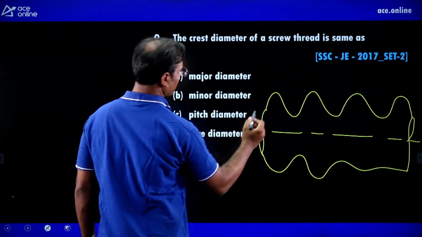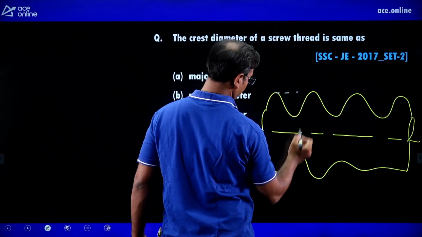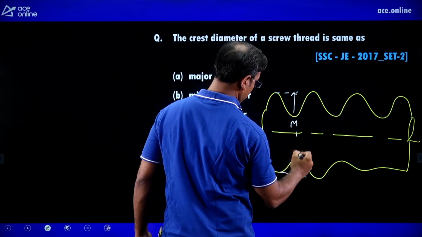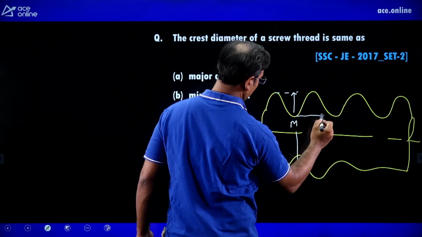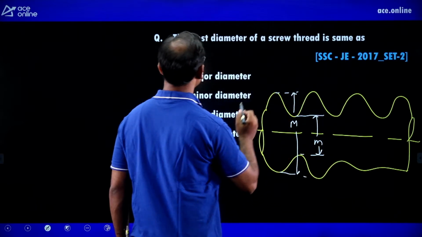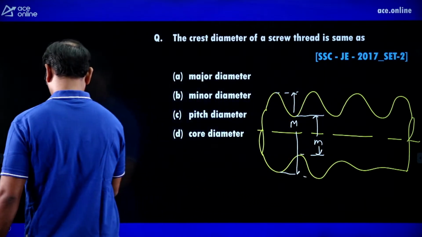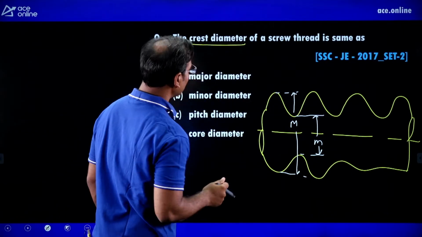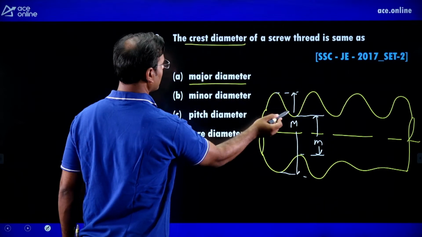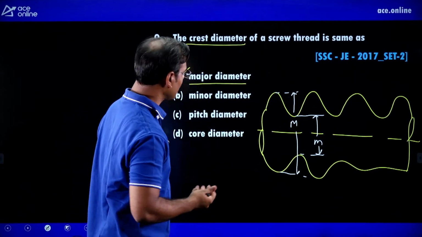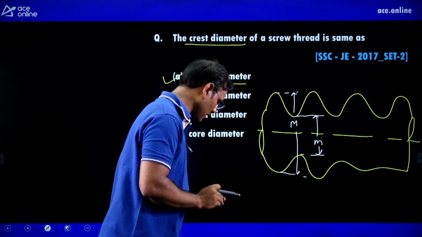In the screw thread you can see this is the major diameter, which I am showing as capital M, and this is the minor diameter as small m. The crest diameter of a screw thread is the same as the major diameter.